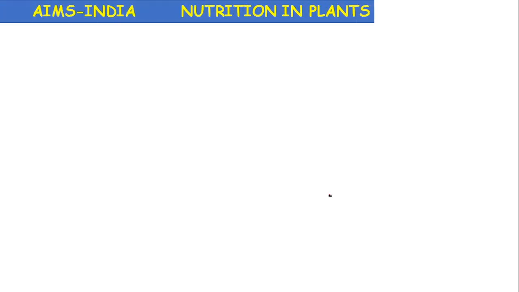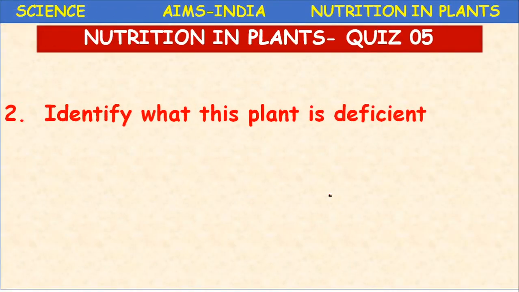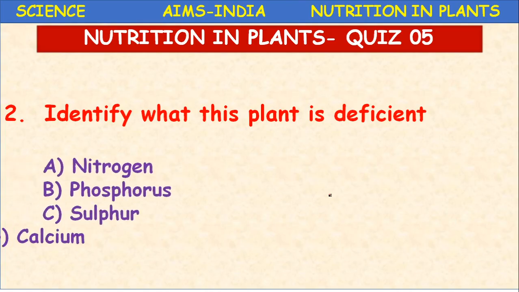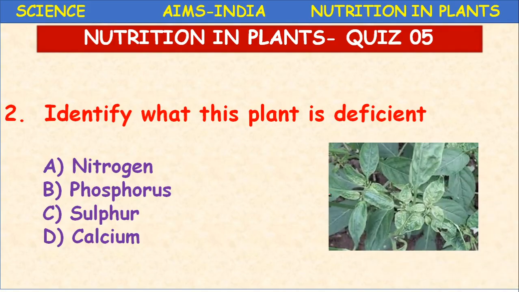Next, identify what this plant is deficient in. Nitrogen, phosphorus, sulfur, calcium. What is the plant here? See, shriveling or folding of the leaves, and leaves become pale. What are these symptoms? Symptoms of deficiency of calcium.